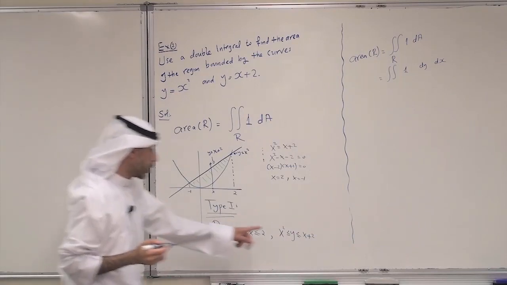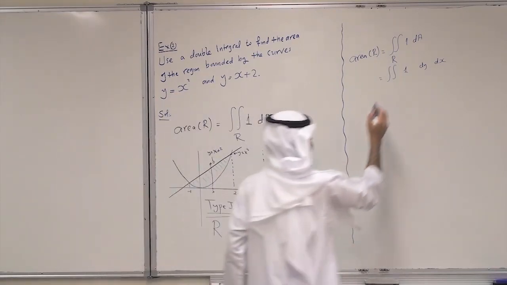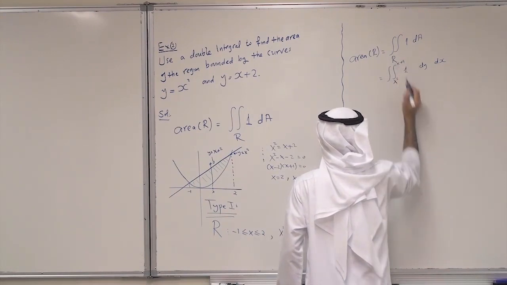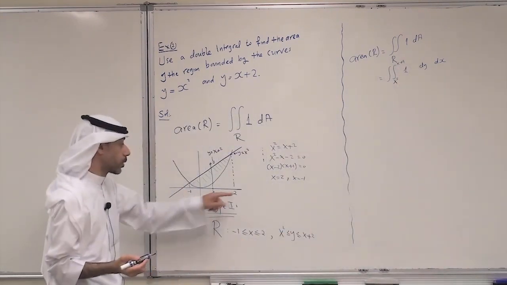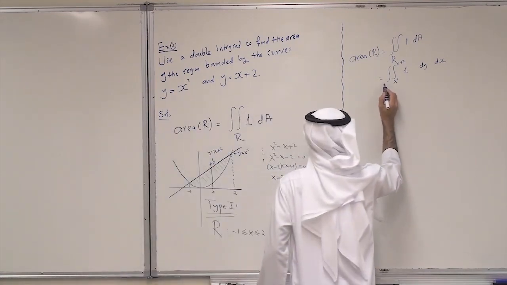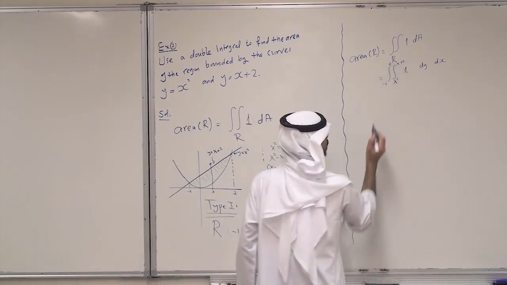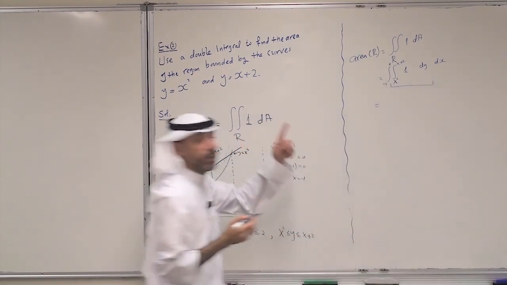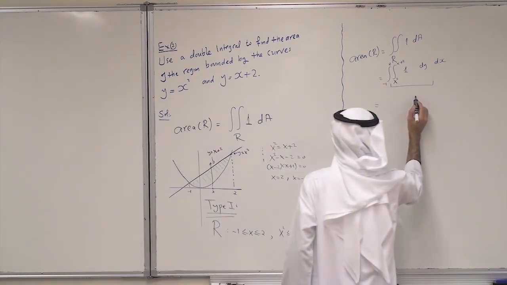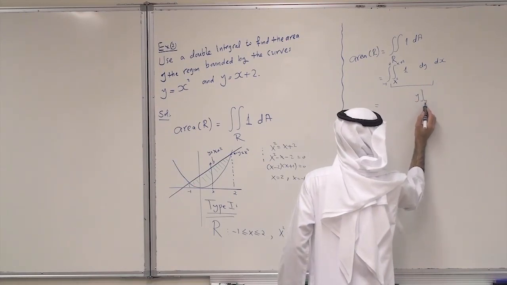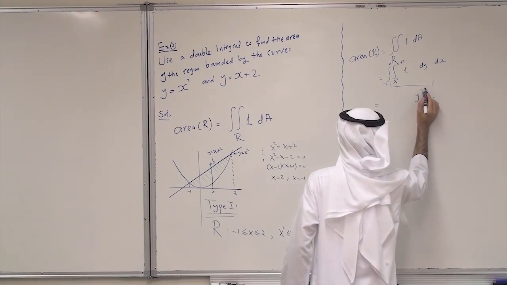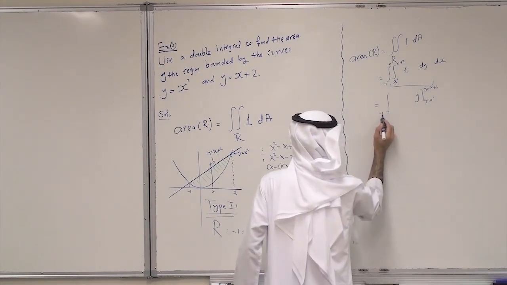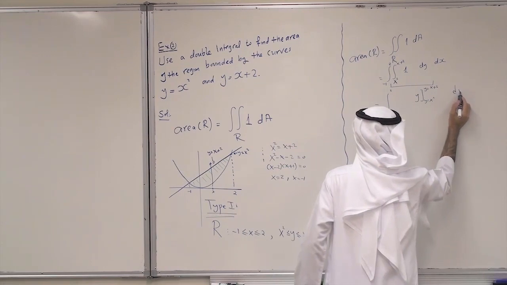And the limits of y are x squared to x plus 2, and the limits of x are minus 1 to 2. Now we integrate first the inner, then the outer. When you integrate 1 with respect to y, I get y from y equals x squared to y equals x plus 2, and this is minus 1 to 2 dx.